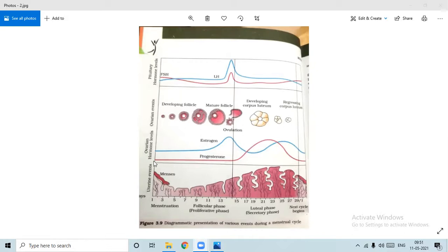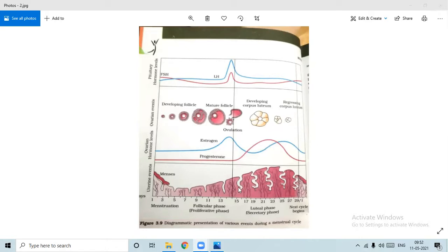See that here the progesterone level was low. Now in this phase, the luteal phase, why is it so called? Because the corpus luteum is formed over here. That's why luteal phase. Why secretory phase? Because here the lining of the uterus, the endometrium, will secrete certain secretions, right?